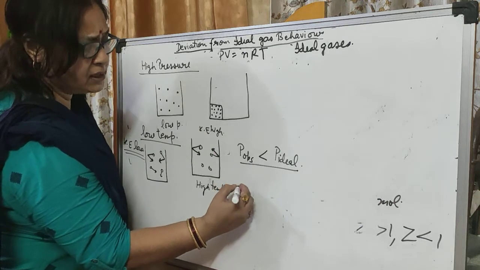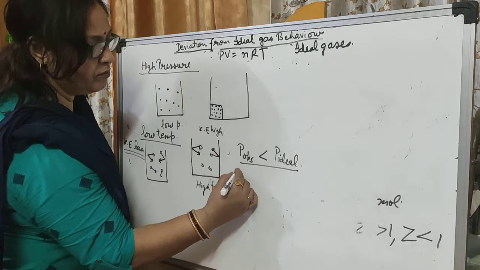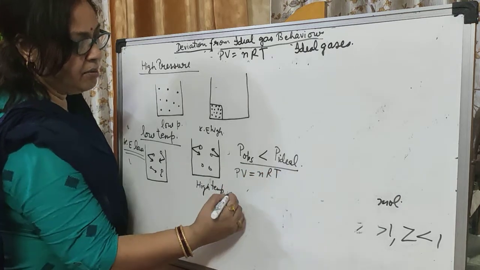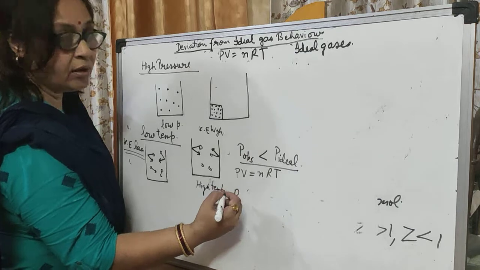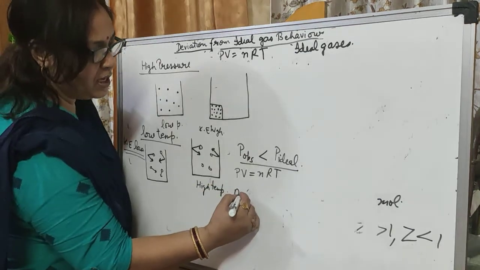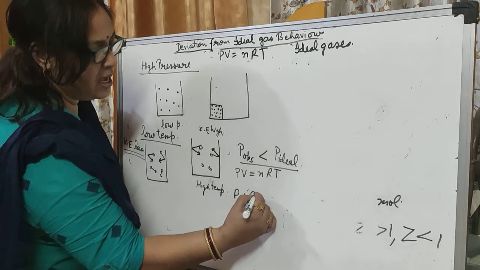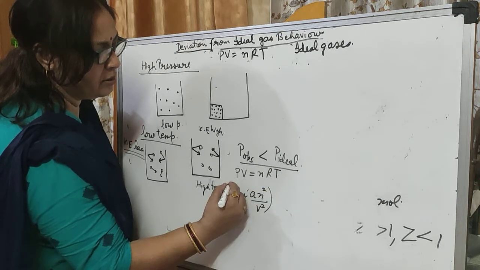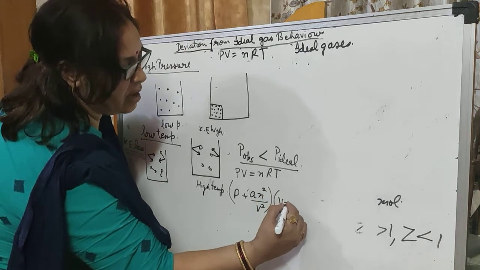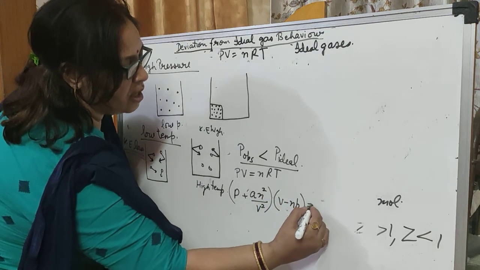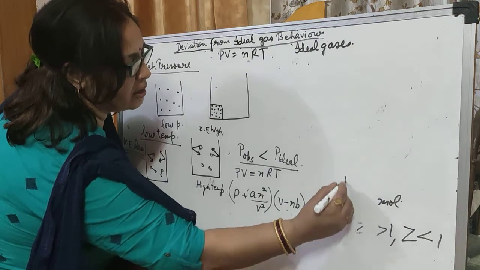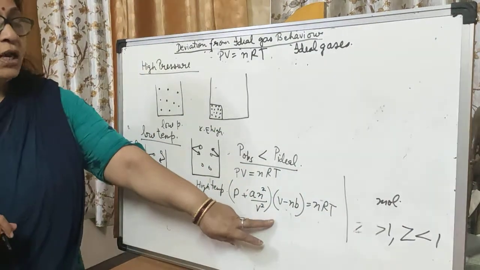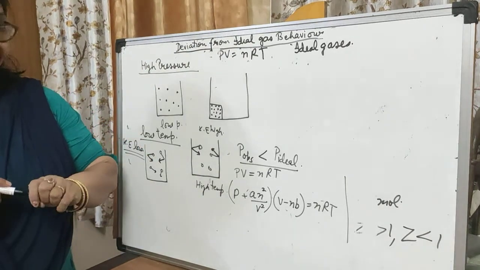So our van der Waals equation is now, before correction it is PV equals nRT, but after correction the van der Waals equation is (P + an²/V²)(V − nb) = nRT. So this is our van der Waals equation. Is it clear?